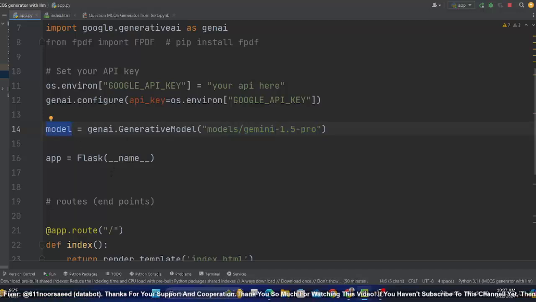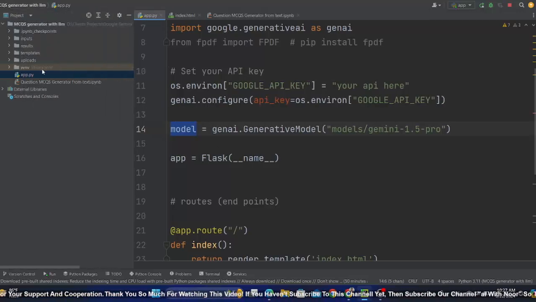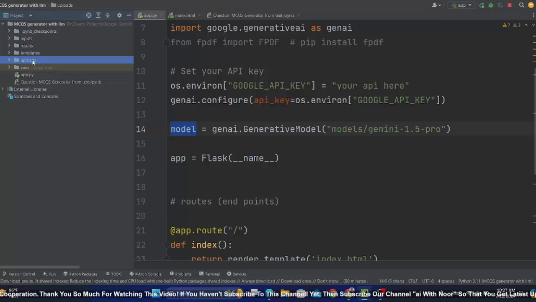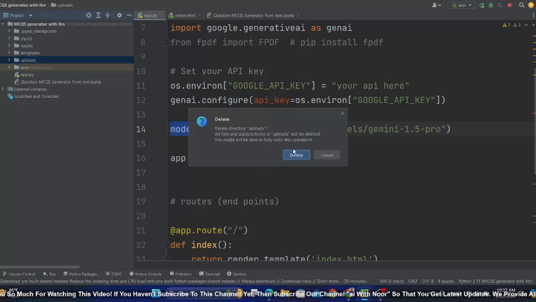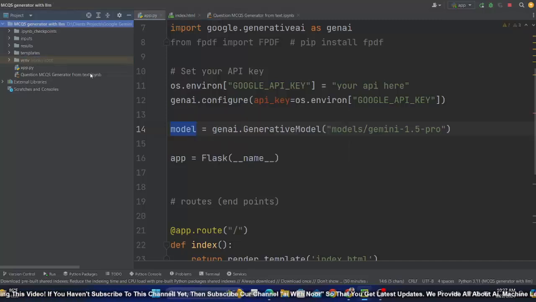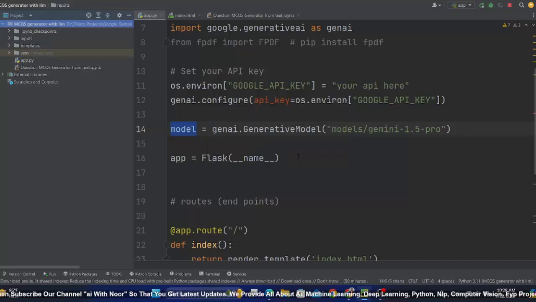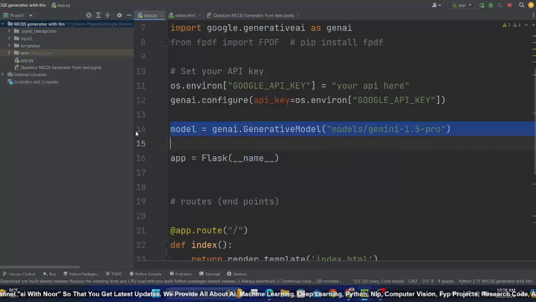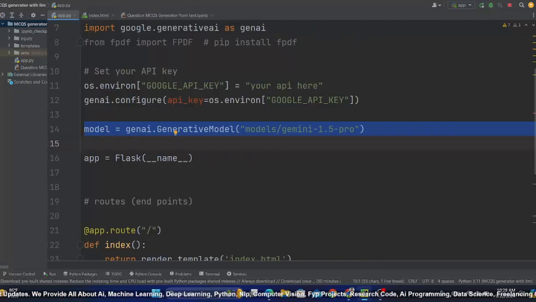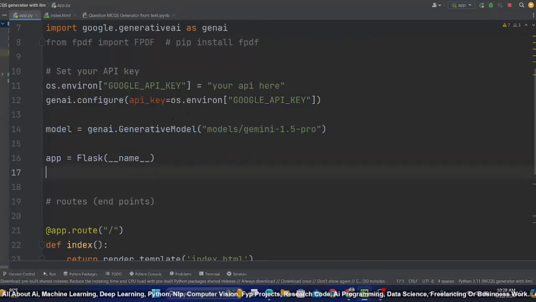Now one last thing before the implementation, as you can see here, we have couple of folders like this uploads. For now I am going to delete it. So let me delete it, because we will create this folder and this result folder dynamically. Because when you upload a PDF or TXT or Word file, we need to save it in a folder by the name of upload folder, and that folder will be created dynamically.